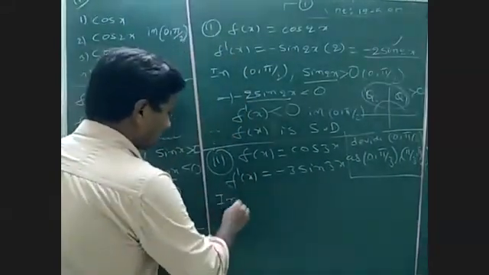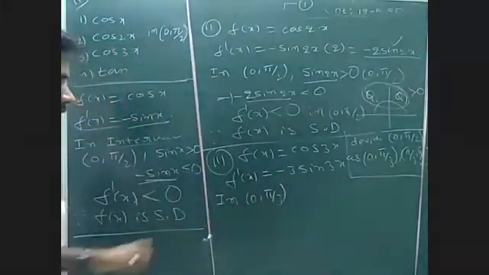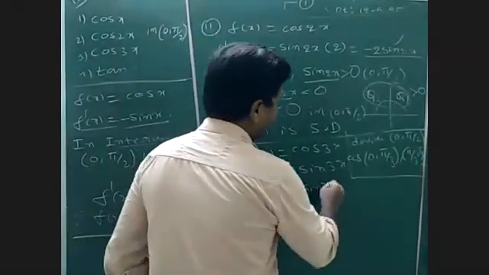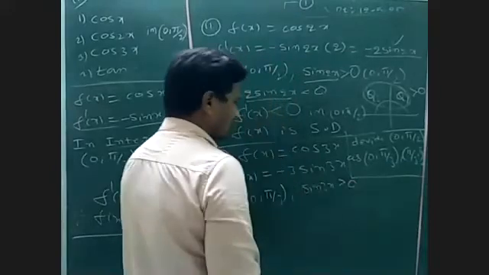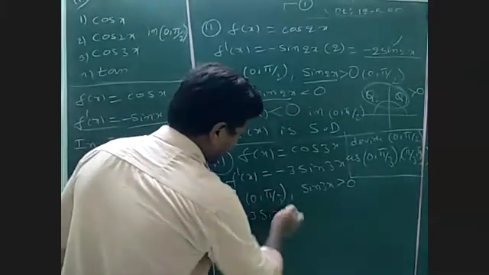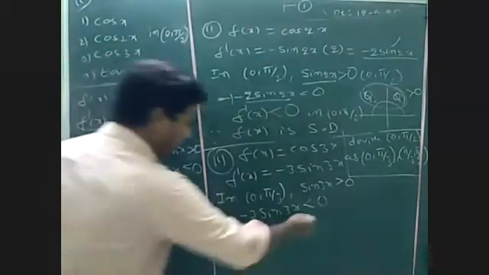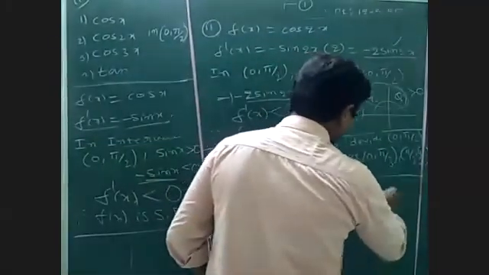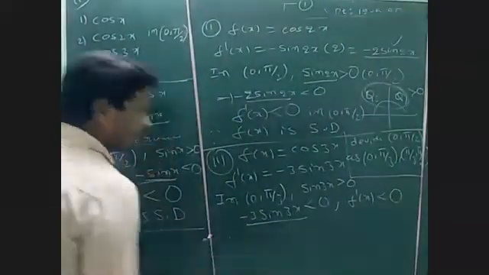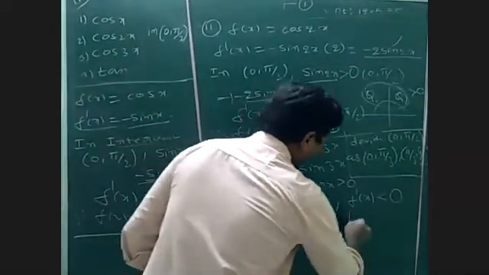So let's see here, in 0 to pi by 3, that is 0 to 60 degrees, I just drew the graphical representation. In 0 to pi by 3, sin 3x is greater than 0. When sin 3x is greater than 0, minus 3 sin 3x is clearly less than 0. Minus 3 sin 3x is nothing but f dash of x, which is less than 0. Therefore, f of x is strictly decreasing in 0 to pi by 3.